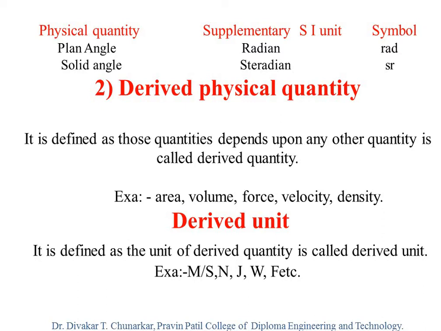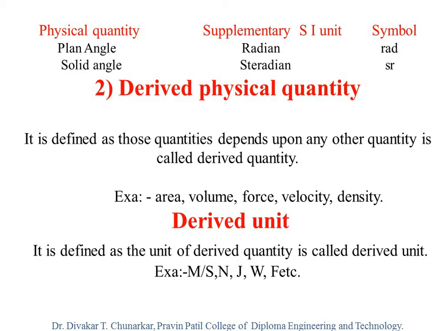For example, I will take a simple example, the area of a rectangle. The unit of area in the case of MKS is meter square and in the case of CGS is centimeter square. Centimeter square, that is cm into cm, is equal to cm square.